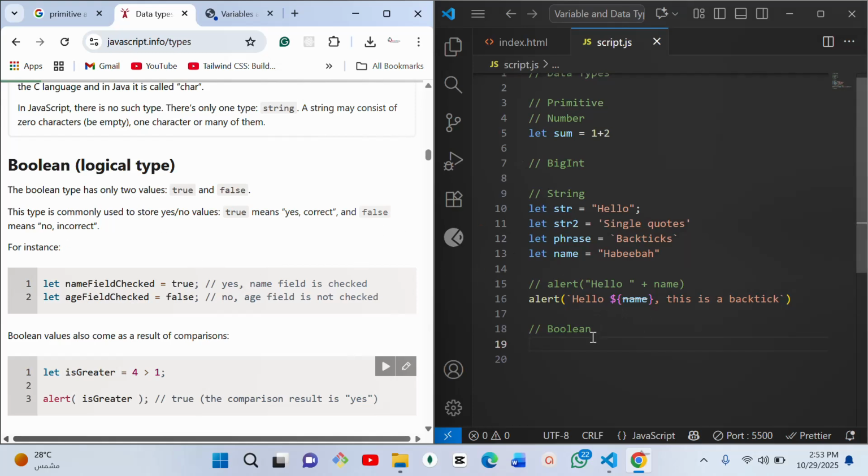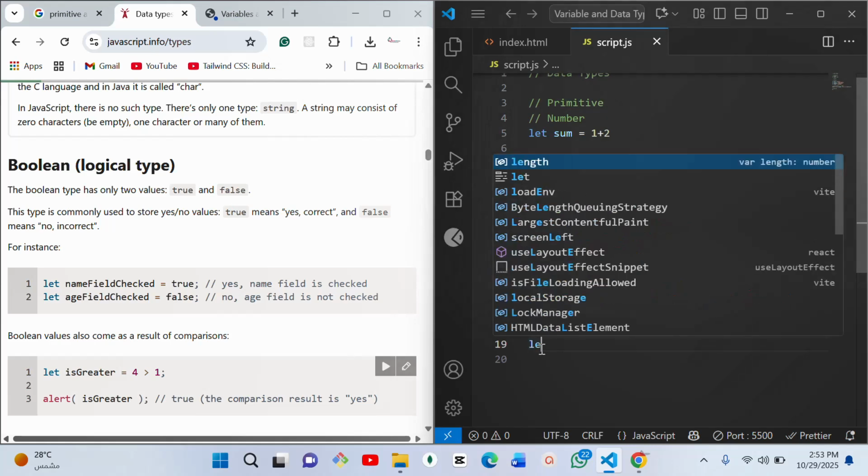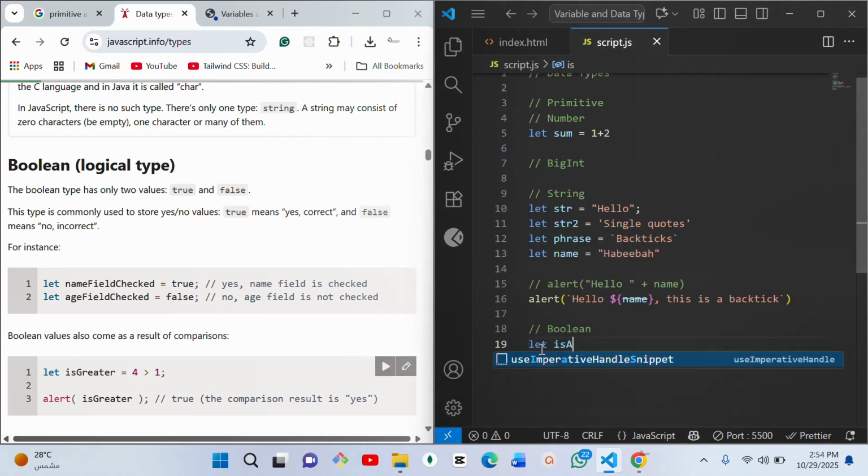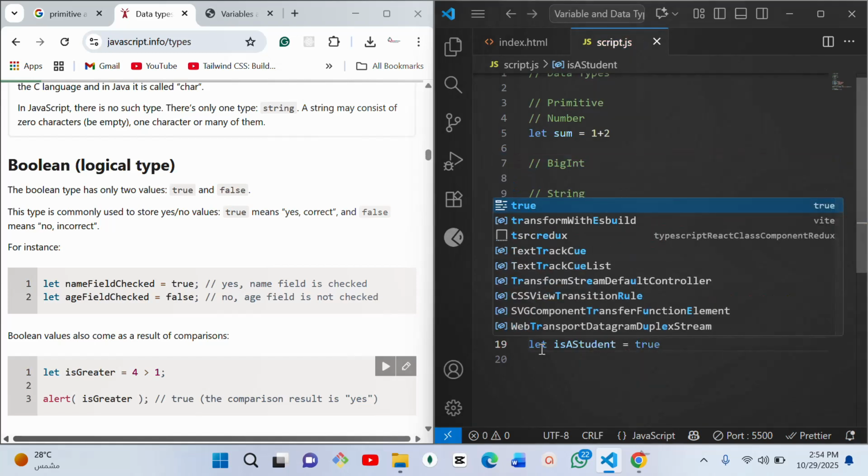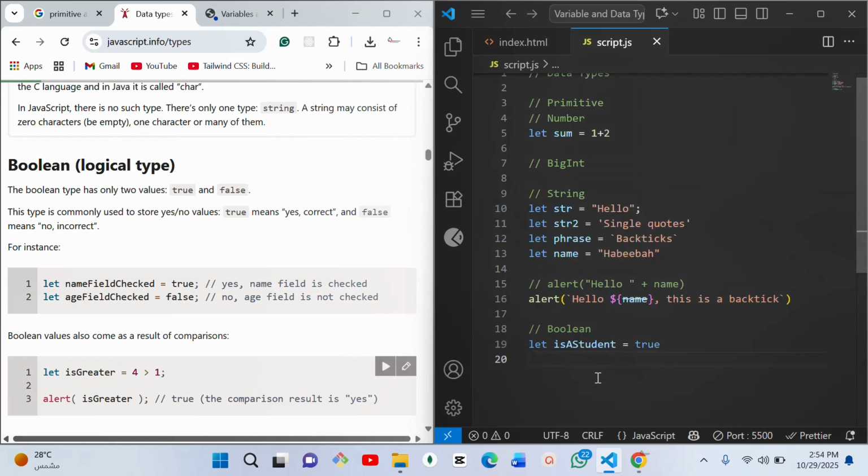So let's say we want to say something like let isStudent, and then we can just say true or false, either of the two. We may want to do something like, okay, we are trying to create a website for students, and only students are allowed to upload their picture on it. So you just need to include this kind of logic that will first confirm, is this person a student? So isStudent, and then we'll get the information from whatever source you want.